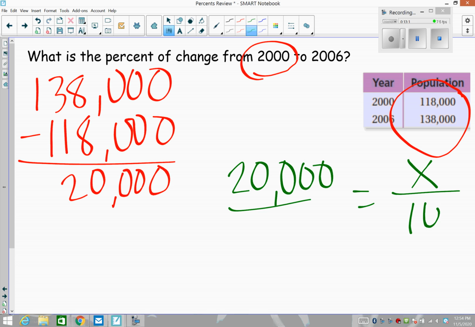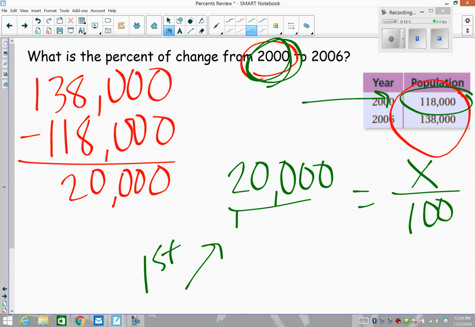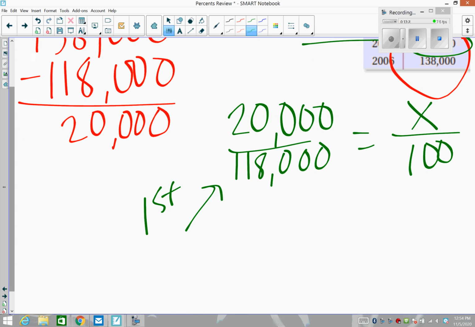We have to figure out what happened first over time. You should know that 2000 happened first over time. So that would be the 11800, the thing that happened first. So taking cross products and solving, I'm not going to show all my steps on this one because we've been doing cross products for a long time. Let me double check that.